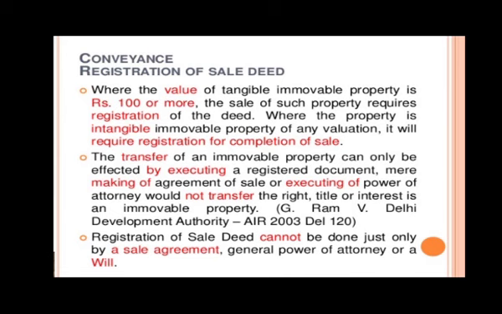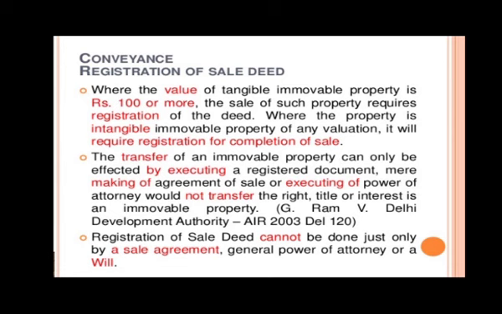Transfer of immovable property can only be effected by executing a registered document. Mere making of an agreement of sale or executing a power of attorney would not be considered transfer of property, title or interest in any immovable property. In some cases we just transfer the power of attorney, but that is not a sale. For sale there has to be execution of a registered document, and merely transferring a power of attorney would not be considered transfer under the Transfer of Property Act. This was held in G. Ram versus Delhi Development Authority. Registration of sale deed cannot be done just by sale agreement, general power of attorney or will.